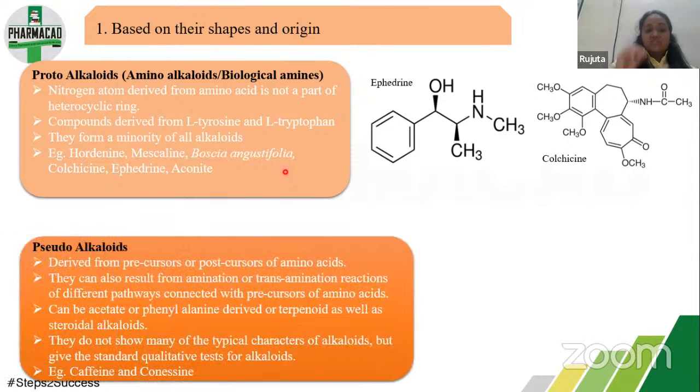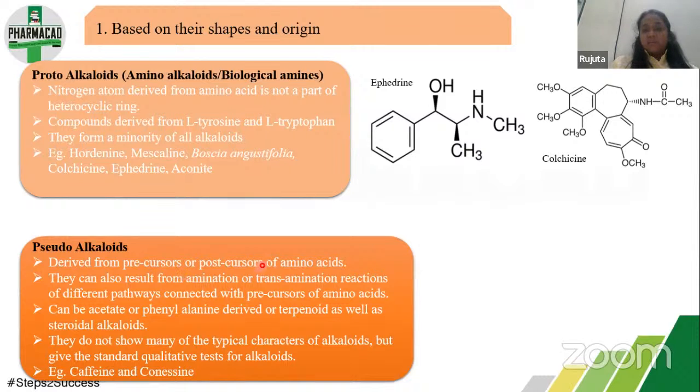And lastly, we see pseudo-alkaloids. They are derived from precursors or postcursors of amino acids. Now, what do you mean by precursor or postcursor? These are nothing but either the starting material or the end product.